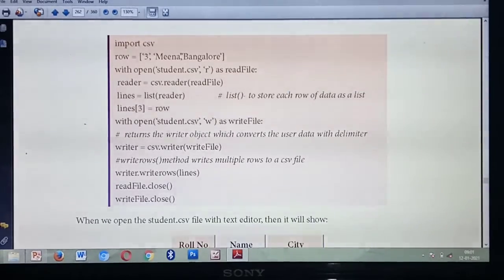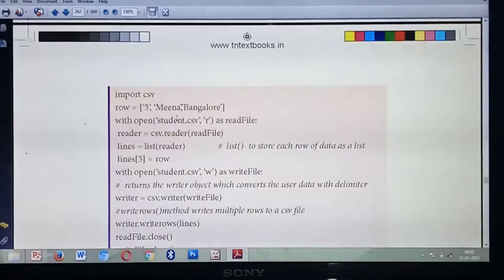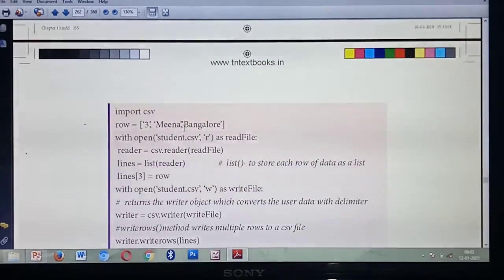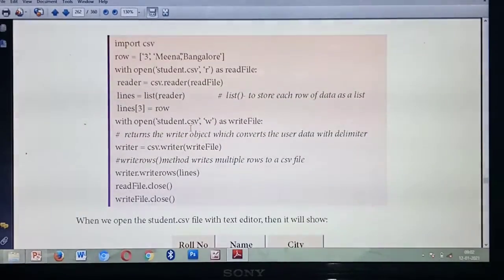Okay, once more. First you should include the header file. Then the third row you are modifying. Already the third row detail they have given is Duru Bangalore, but you are modifying the third row detail to 3 Meena Bangalore. For that, first you are going to open the file in read mode with the file object as read file. Next you are going to read the file. Before modification you should read the file.